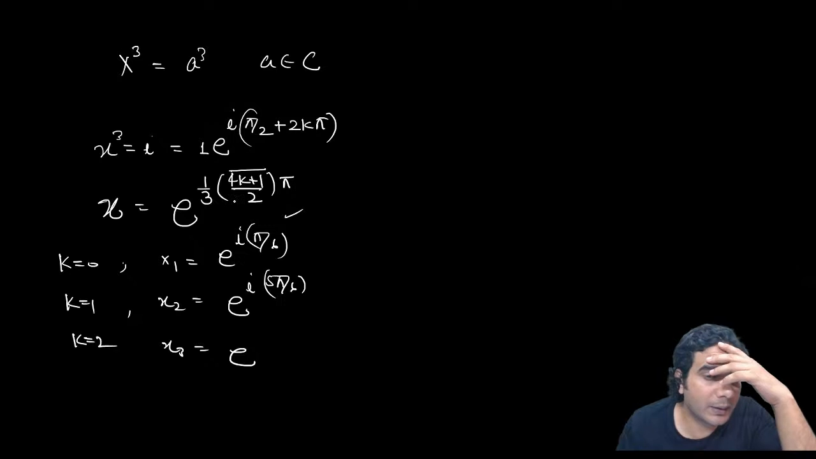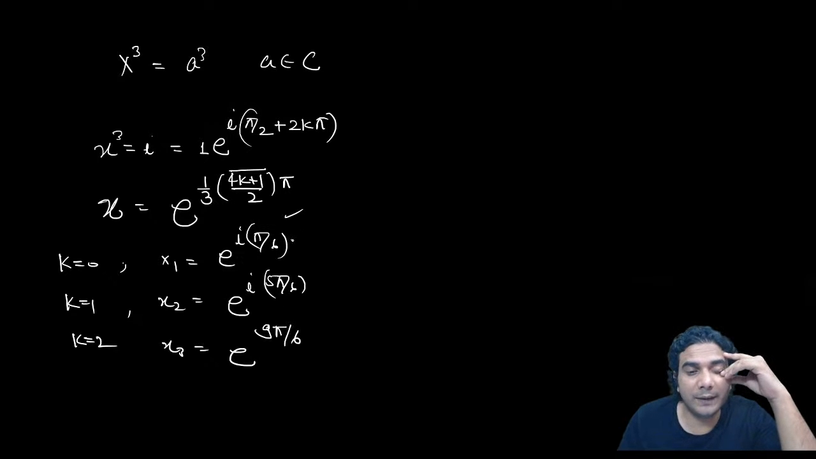K is equal to 2, so 8 plus 1, 9, 9 pi by 6, all right? You can see the difference of these two angles is 2 pi by 3, right? And the difference of these two angles is also 2 pi by 3. I mean, second minus first and third minus second.